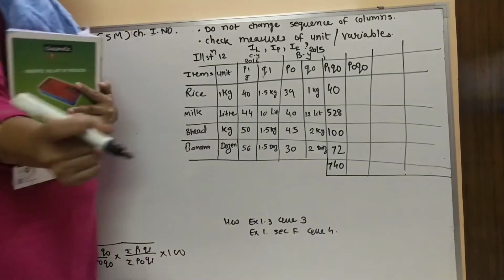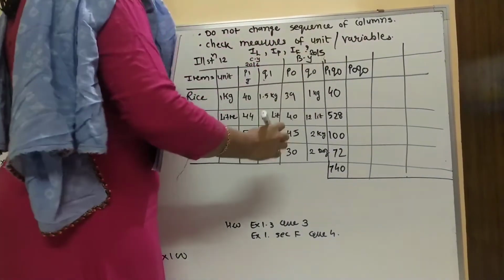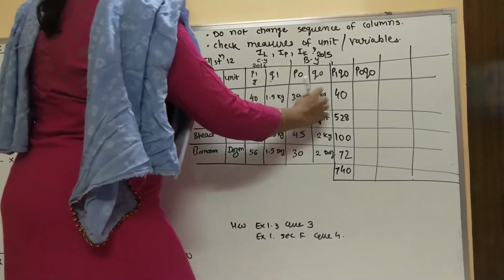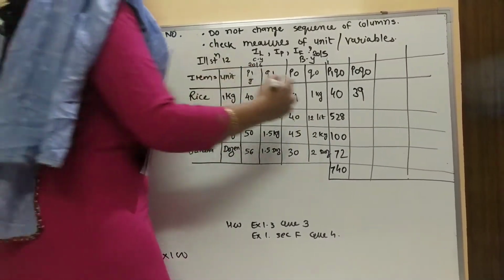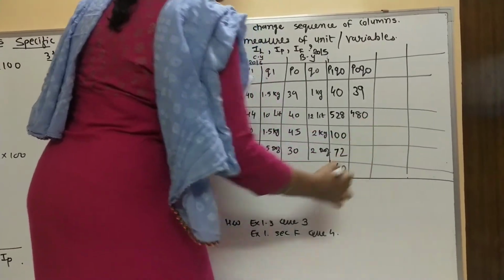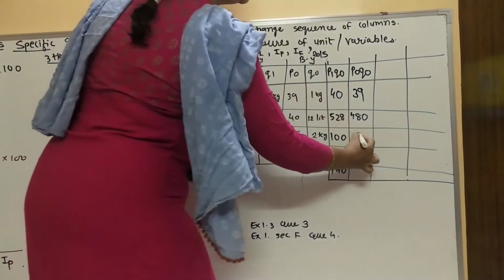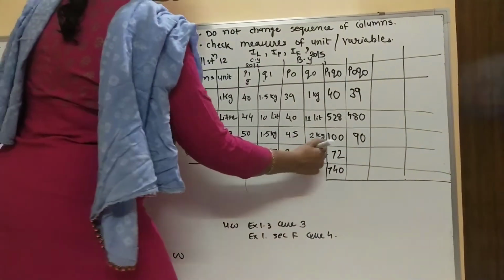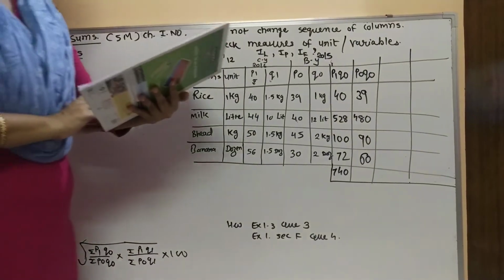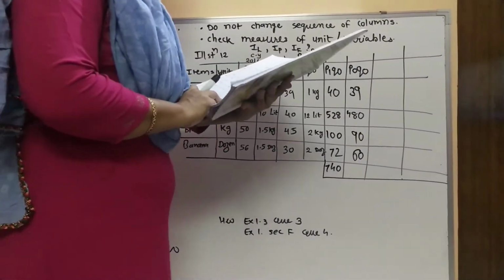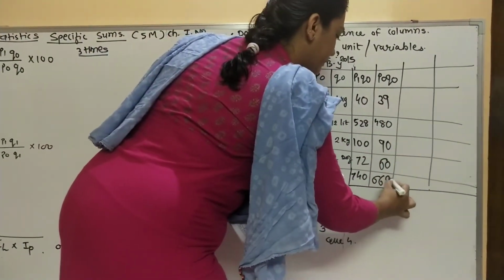Now let's talk about P0 and Q0. So here last two columns, 39 ones are 39, 40 into 12, 480, 45 into 2, this will be 90, and 30 into 2, this will be 60. When I do the summation of this, the answer will be 669.